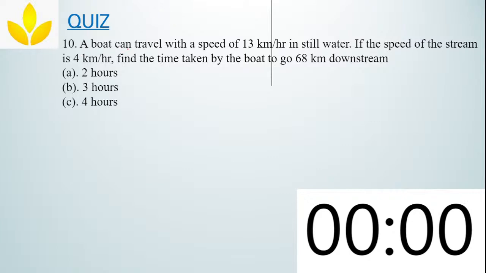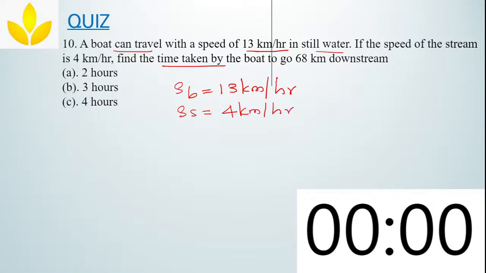Okay guys, others, listen. A boat can travel with a speed of 13 km per hour in still water. So what is the speed of the boat? 13 km per hour. If the speed of the stream is 4 km per hour, find the time taken by the boat to go 68 km downstream.